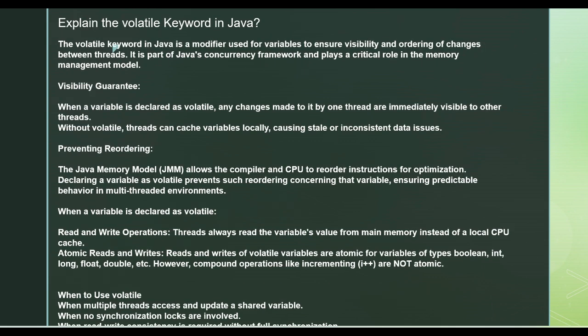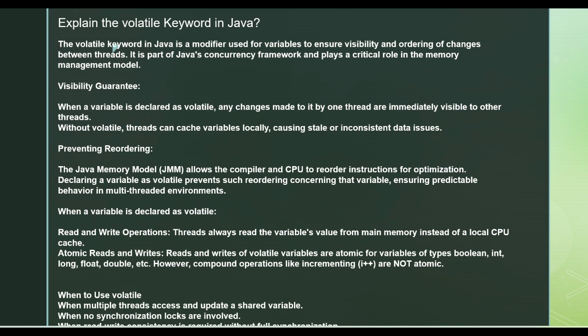Volatile keyword. This is one of the important keywords used in Java. Whenever you are in a multi-threading environment and you give a task to multiple threads, and you want some data to be visible across the threads, so that one thread's data is visible to the other threads, we make use of volatile.